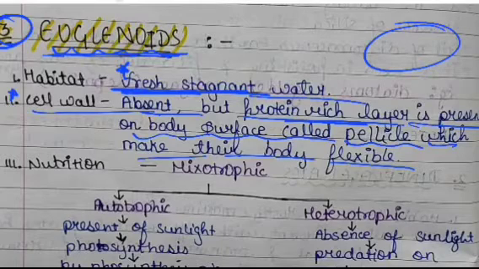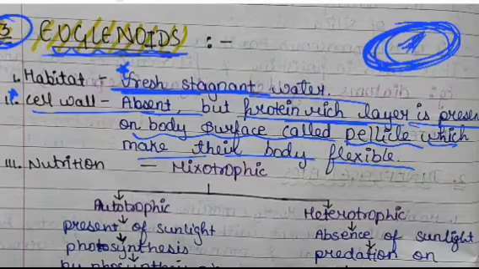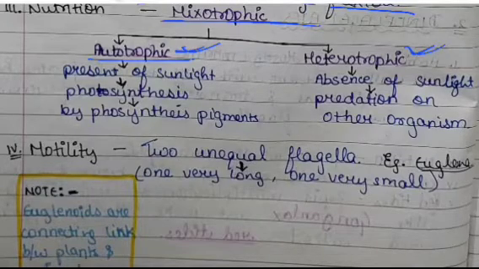If we see the diagram, the cell wall of this organism is absent, but a protein layer is present on the body surface which makes the body flexible, and it is known as pellicle. Now the mode of nutrition is mixotrophic, that can be both autotrophic and heterotrophic.